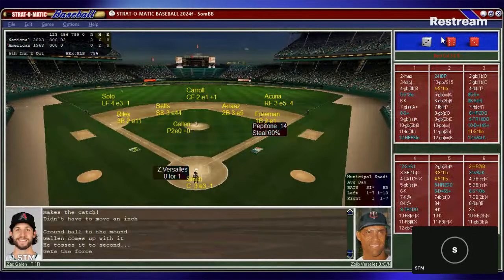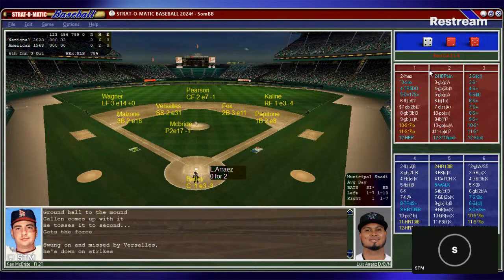Two outs. Zoilo 0-for-1 in the ball game. Will be a pinch hitter for McBride if we get there. Smith puts down the target. And Gallen working from the stretch. Runner on first, two out, the pitch to Zoilo, and a strikeout for Gallen retires the side, which means we'll see Ken McBride coming out for the sixth.